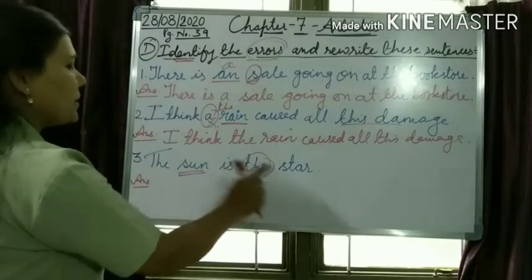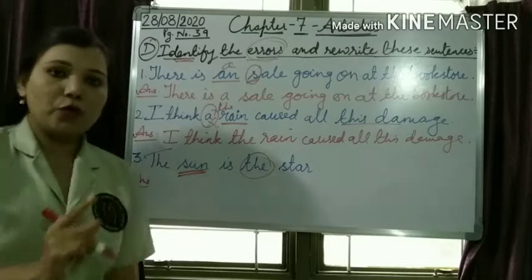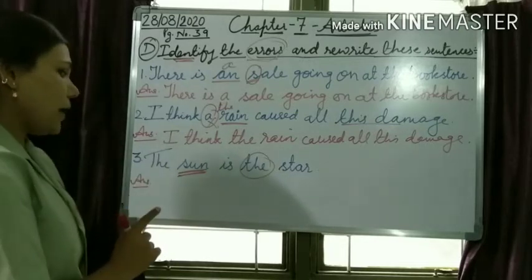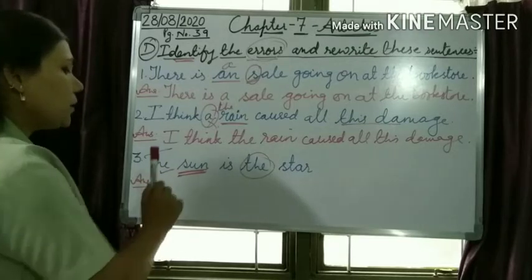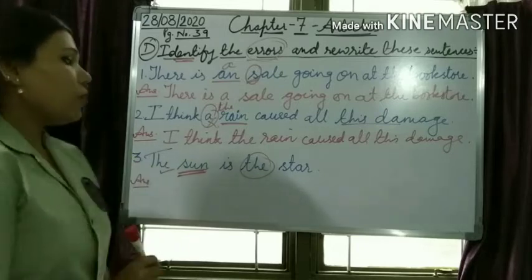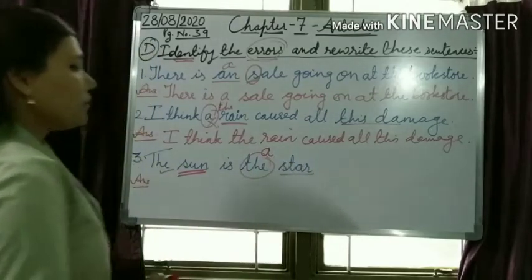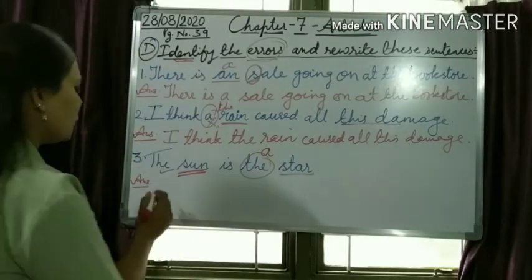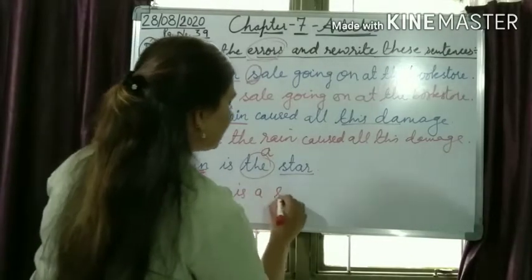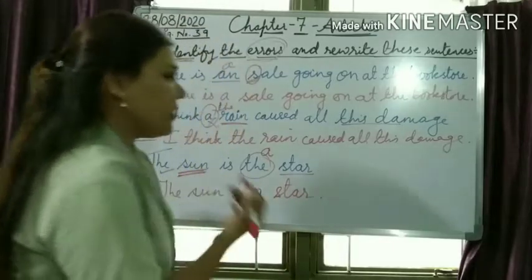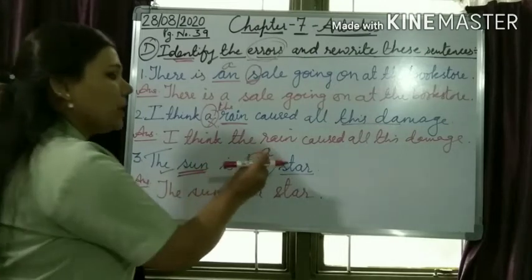The sun is the star. Here the sun is only one in the entire universe. The sun is one of its own kind. So this the in front of sun is correct. We use the definite article for the one of its own kind. But here we have many stars, so this the before star is wrong. Either a should come. So the sentence would be changed to, the sun is a star, because we have many stars in our galaxy. Fine, understood. So we'll use the article a for that.